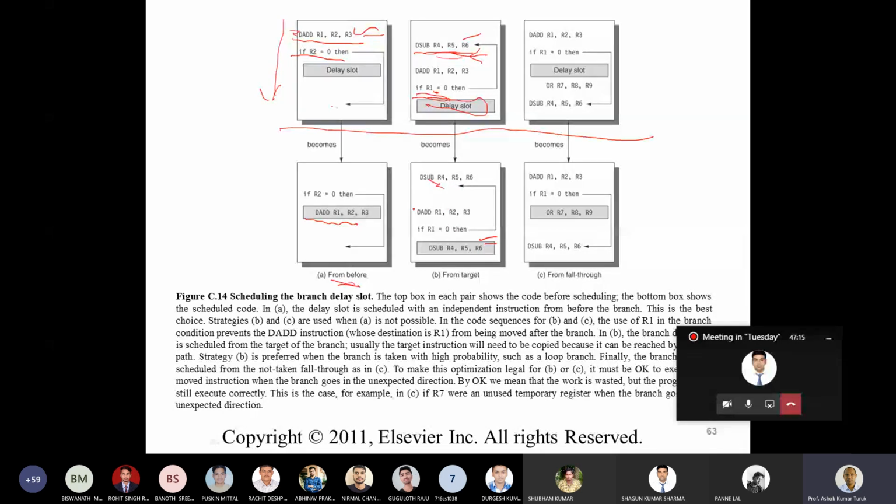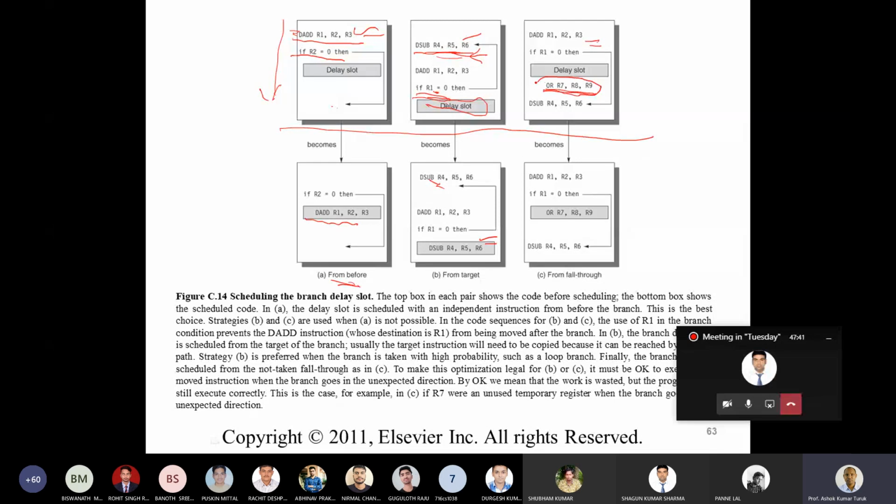Then the fall through. This is my branch instruction, and this is the fall through instruction. This instruction will be executed because the branch is not going to take place. In a fall through, the branch is not taken, so these are the sequential instructions, and this instruction will be executed.